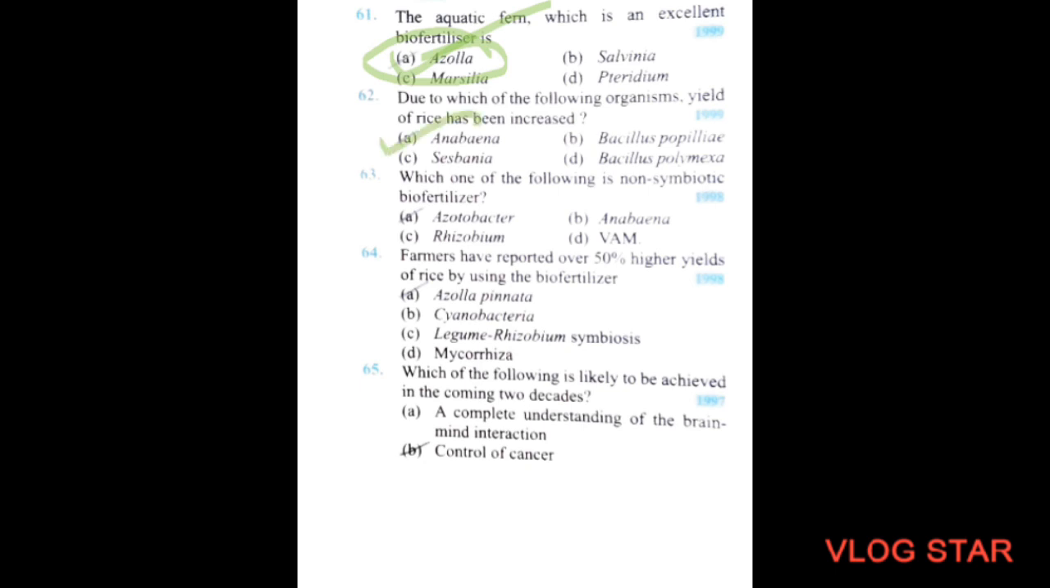Next question. Which one of the following is not a symbiotic biofertilizer? Option A, Azotobacter. Option B, Anabaena. Option C, Rhizobium. Option D, VAM. So option A, Azotobacter is the correct option. Next question.